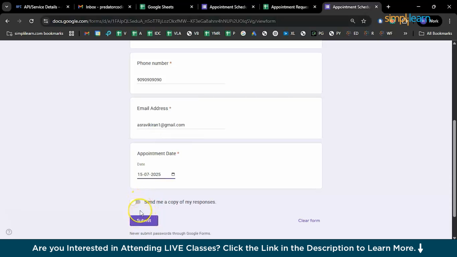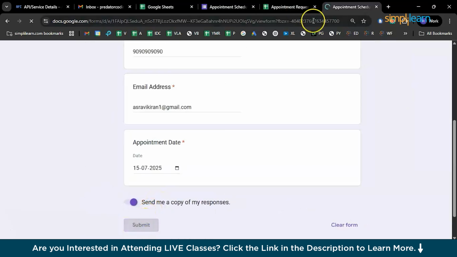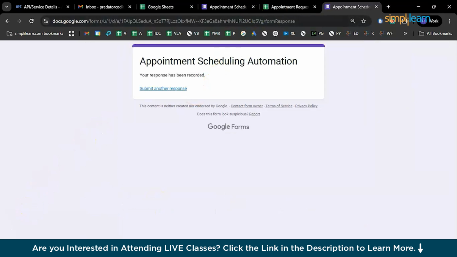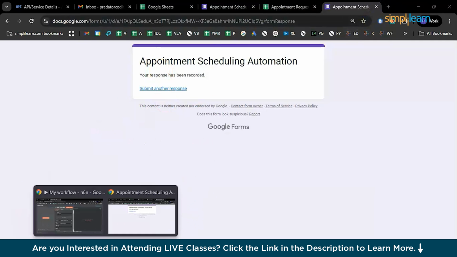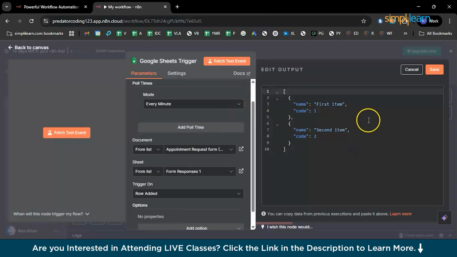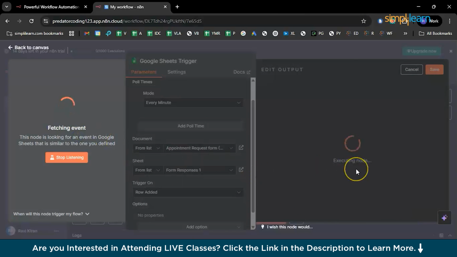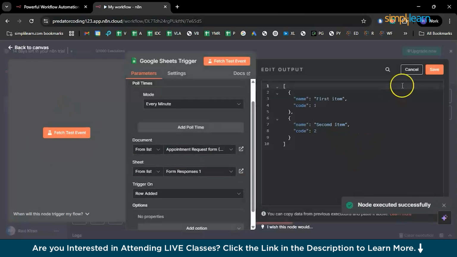So you can see there, right? You can send me a copy of my responses or not. I'll select send me a copy so that I should have both responses. One is the acknowledgement email and another one is the form submission email, right? 2 emails. And now set the mock data. Okay, test the event actually. Now it is listening and I should be having my entries.